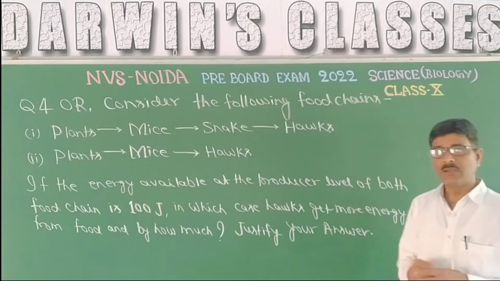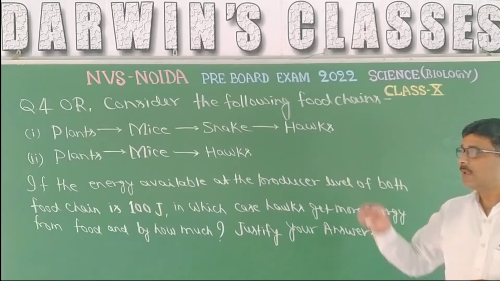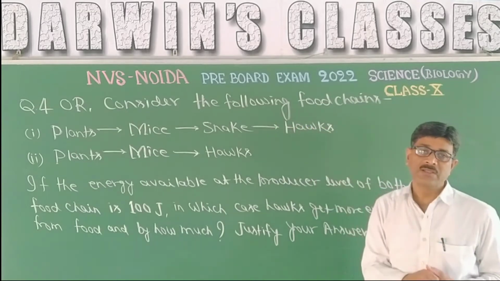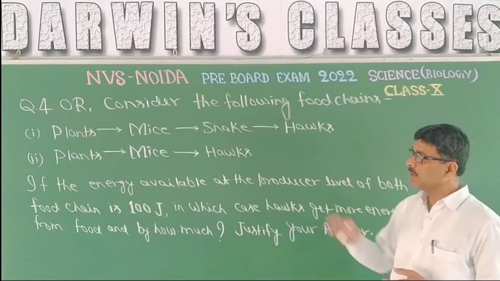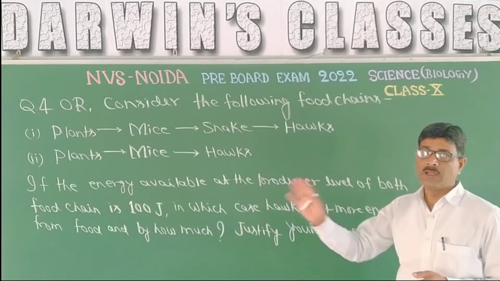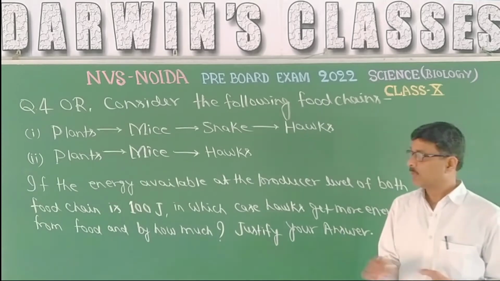Plants are eaten by mice, mice are eaten by snake, and snake is eaten by hawk. In another case, plant is eaten by mice, and mice is eaten by hawk.